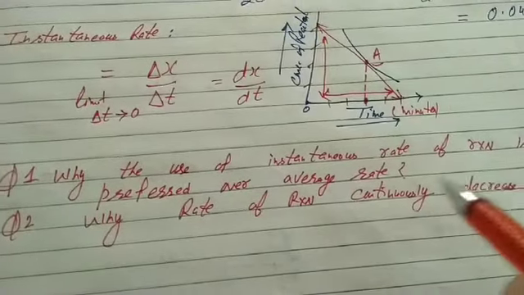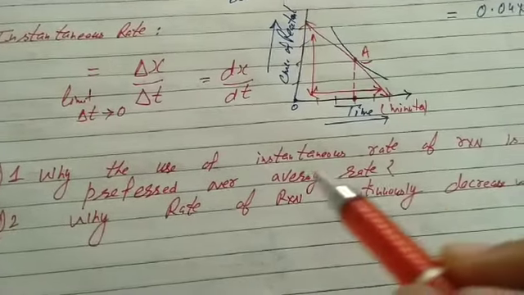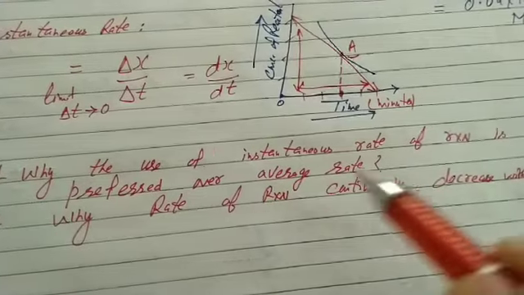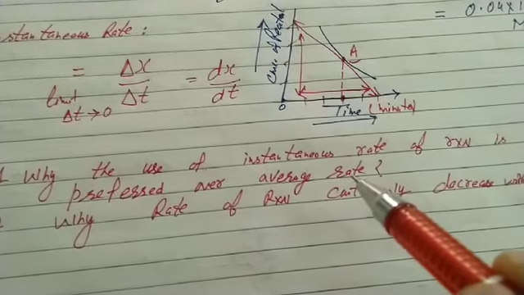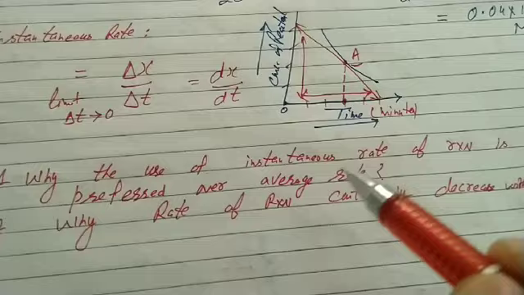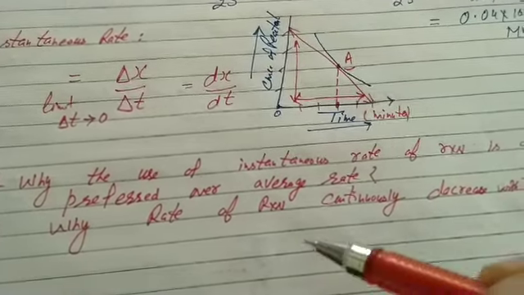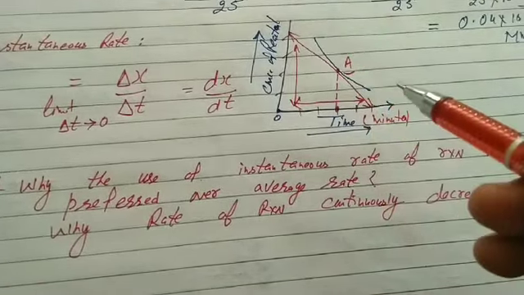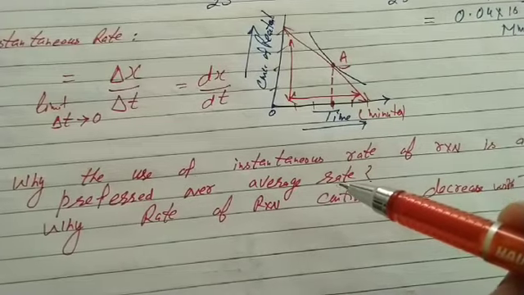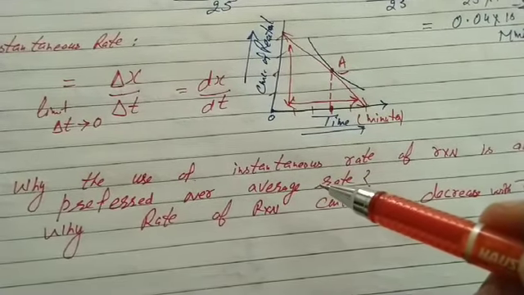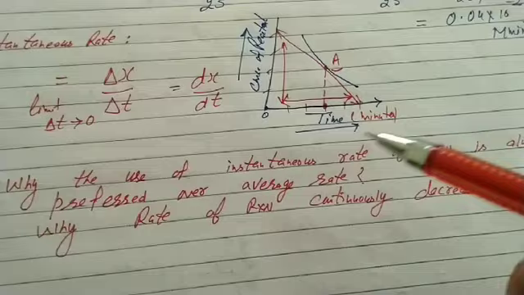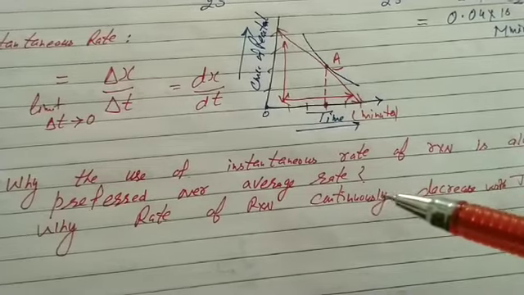Please write their answers and submit them to me. Why is the instantaneous rate of reaction always preferred over the average rate? It's clear, students: rate continuously decreases with time, hence average rate has no significance, because the rate of reaction continuously changes with time.